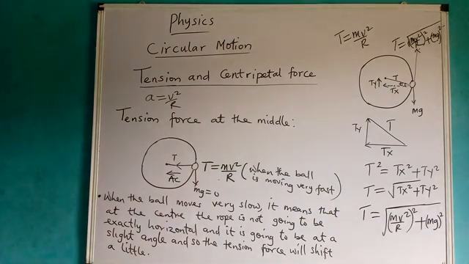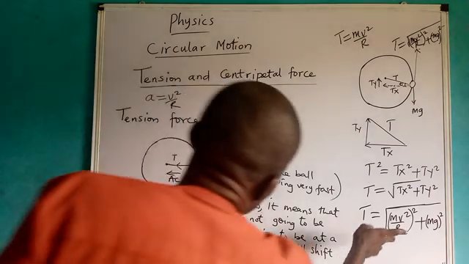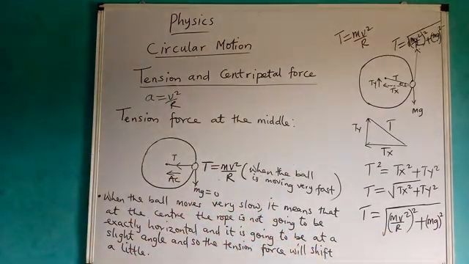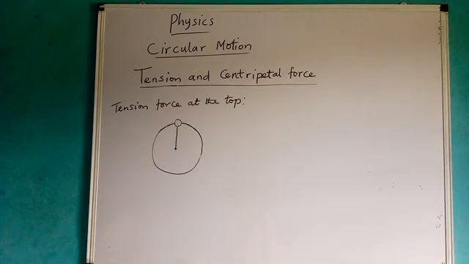Okay, thank you. Now let's look at the ball at the top. Now it was at the middle, moving very fast, and we said T is equal to mv square over r. And when the ball was moving very slow, we said it is simply this very one. Let's now consider a case whereby the ball is at the top. Let us look at the tension force at the top.